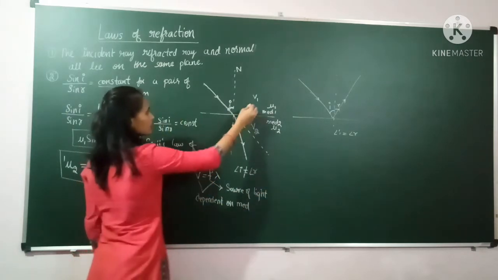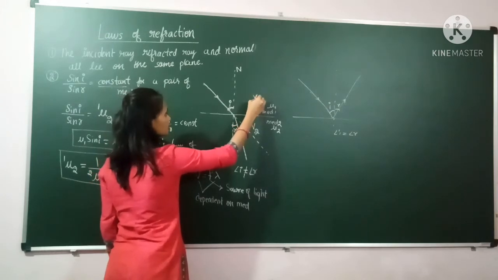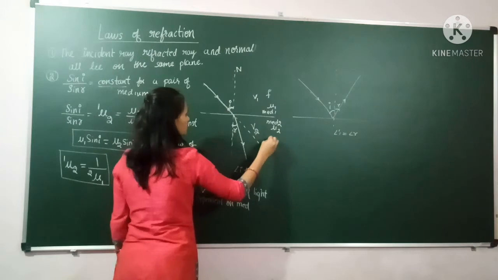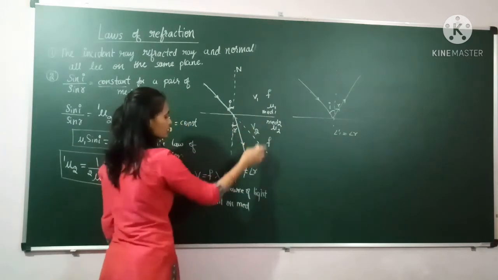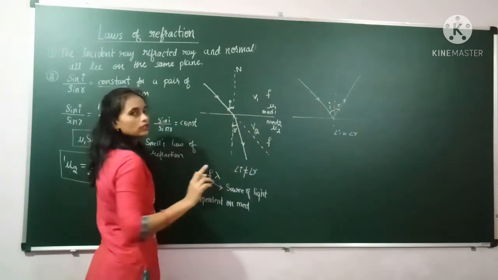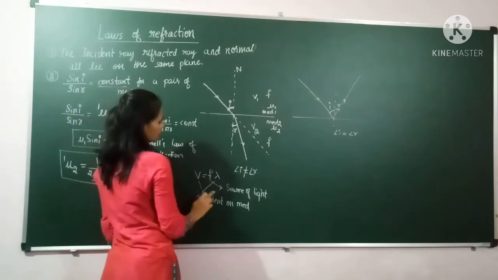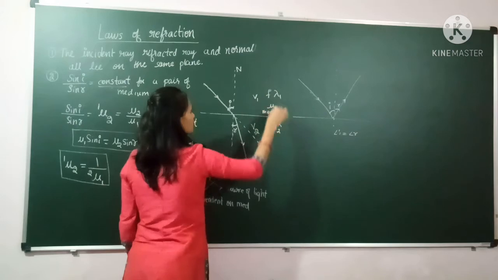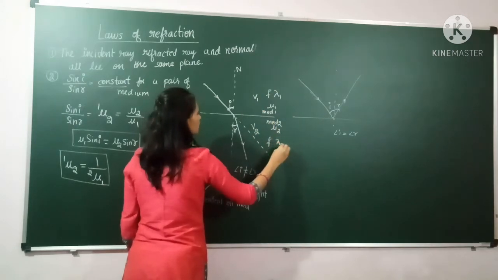Means here if this is having velocity v1 means here frequency will be f, and here also the frequency will be f. Frequency will not change because the light source has not changed, only the medium has been changed, means wavelength will be changed. Here it is lambda 1 and here it is lambda 2.